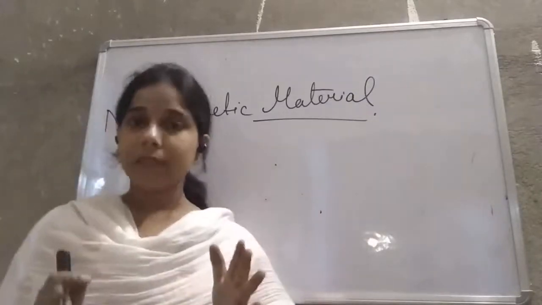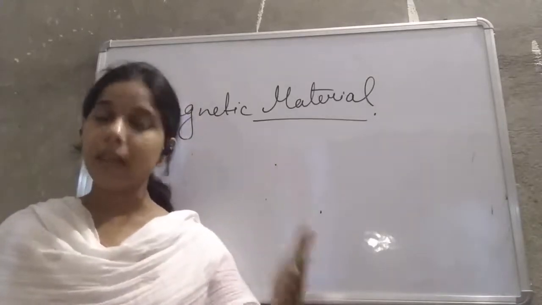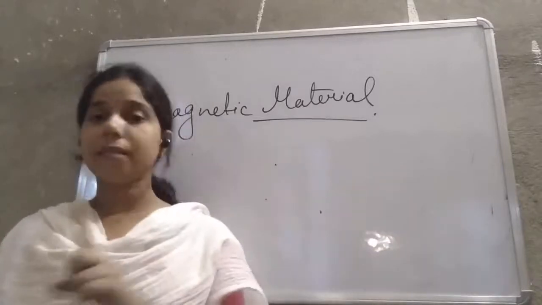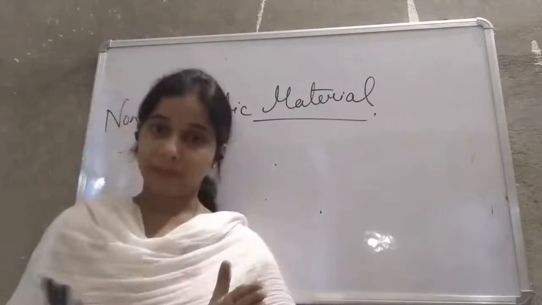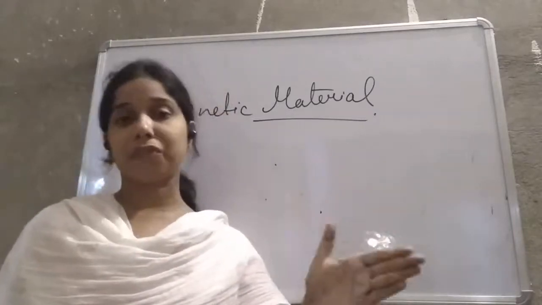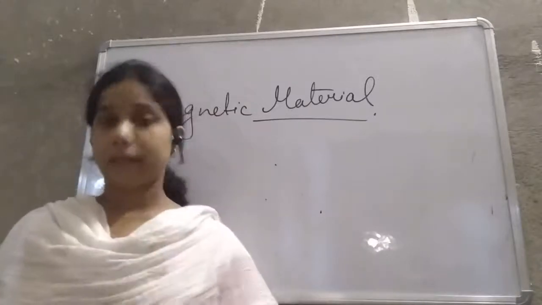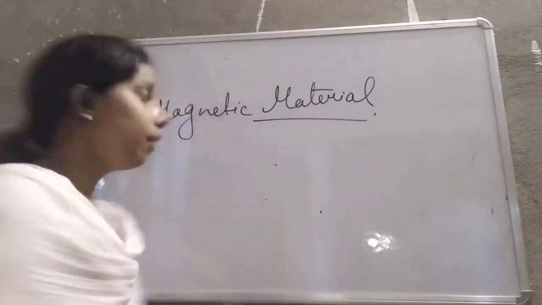Okay, so what was a magnetic material? The materials basically made up of iron, nickel, cobalt and steel are attracted towards the magnet. We call them magnetic materials. The materials except nickel, cobalt, iron and steel are non-magnetic materials. So what kind of materials will come under non-magnetic materials?